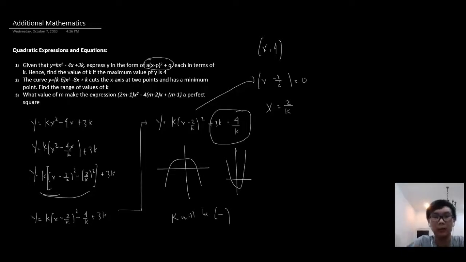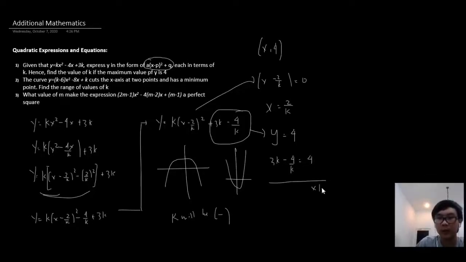Yes, we can use that, but that will give us a longer working. If you realize, I have highlighted that 3k minus 4 by k is actually the value of y at the turning point. So this is equal to 4. So we have 3k minus 4 by k is equal to 4.